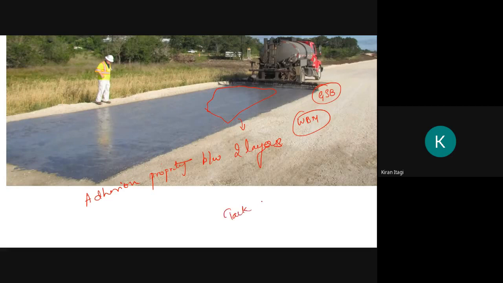Okay, the next one, tack coat. Tack coat is also the same. It also acts as the adhesion between the base and the bituminous surface. The function of both prime coat and tack coat is the same. I will show you the tack coat also.